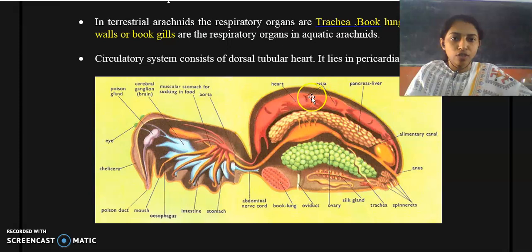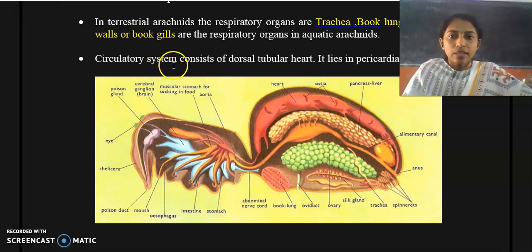You can find ostia, which are nothing but small pores. So ostia are pores which are 4 in number, and you can find them in the abdominal region. The heart lies in the pericardial space, and the space in which the heart is located is called the pericardial space. Clear?